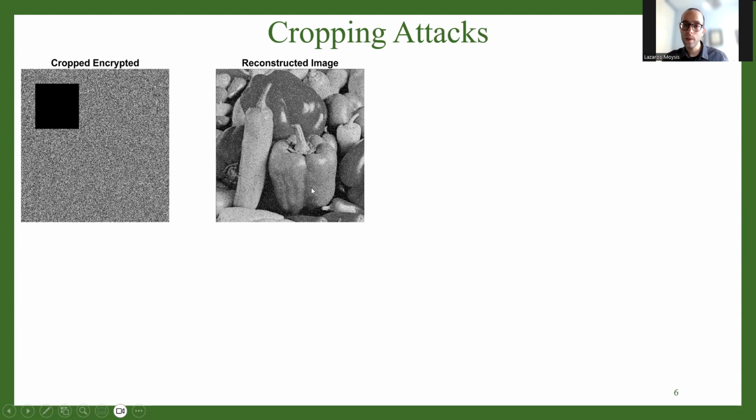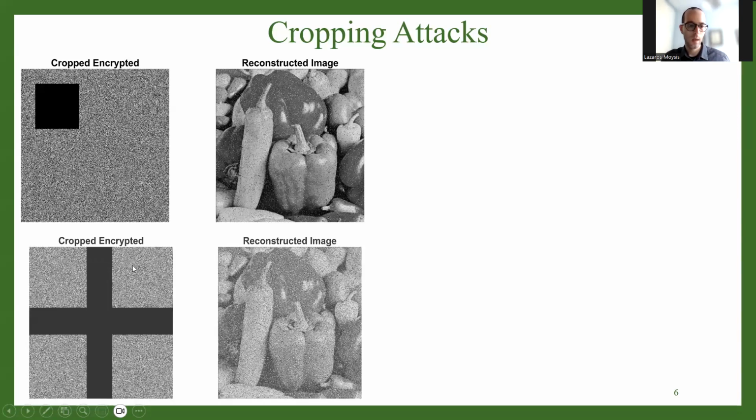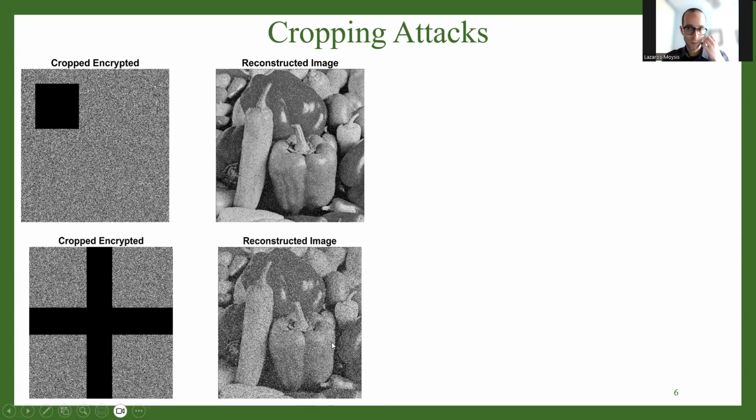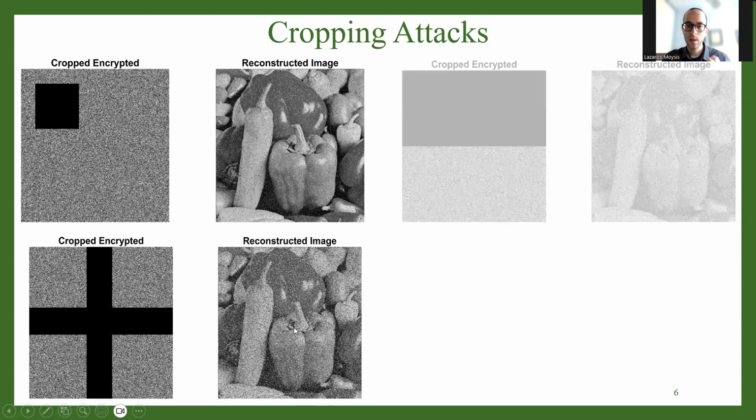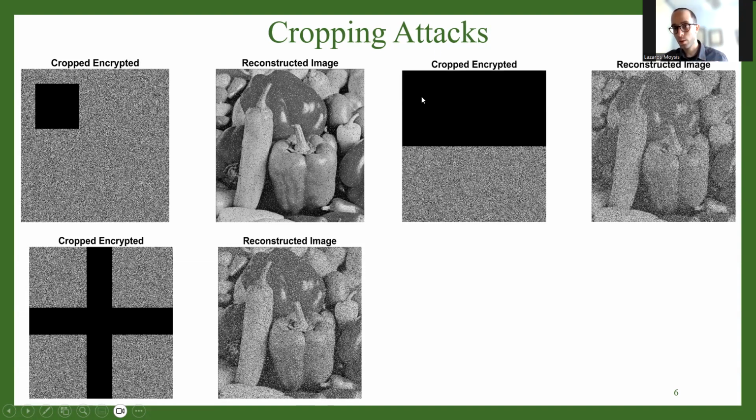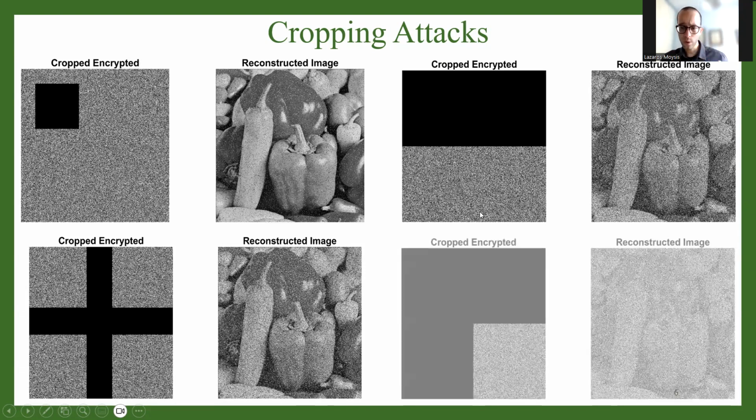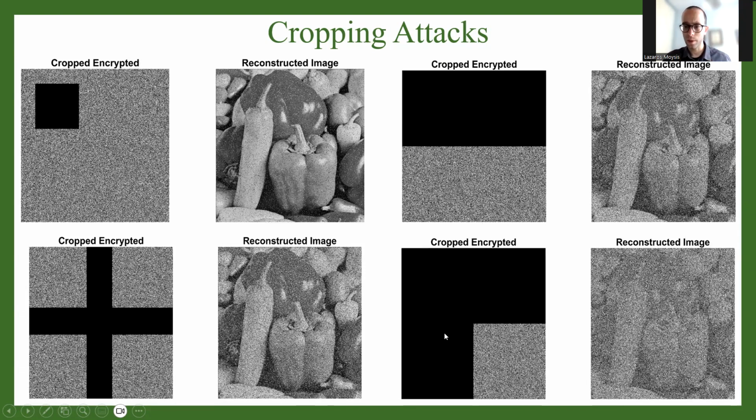And of course, this also happens even if I lose even more information, right? So here I have a bigger part that's cropped, but again, the final image, of course, is very diluted, but still makes sense. And even if I lose half of the pixels, okay, so here half of the image is lost in the encrypted case, but still I can make out the shapes of the final image, right? And even with more loss of information, 75% of the image lost, again, of course, very diluted, very noisy result, but I still can make out that it is the Pepper's image, okay? So that's why shuffling is so important.